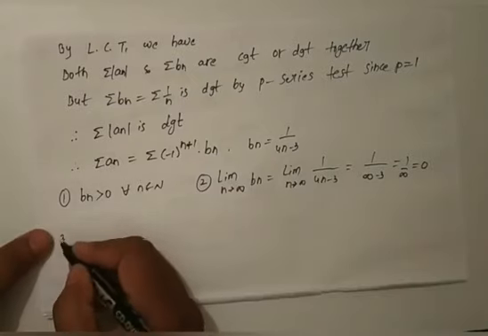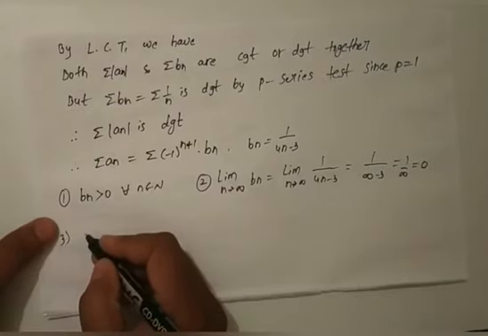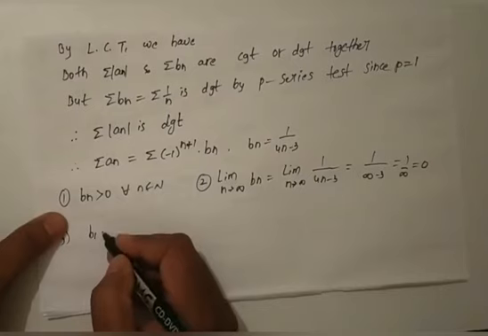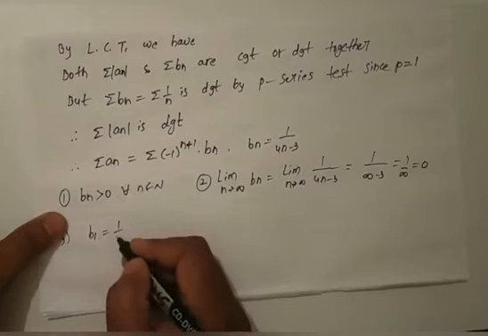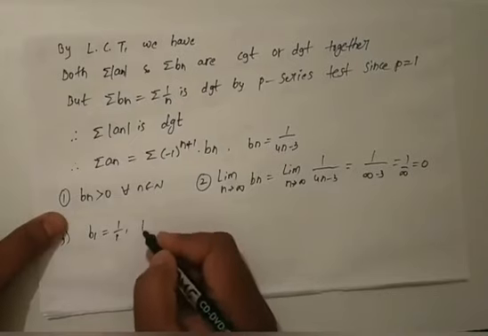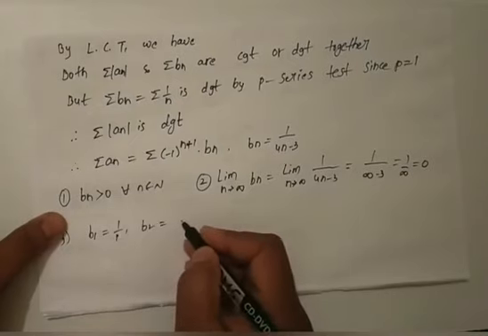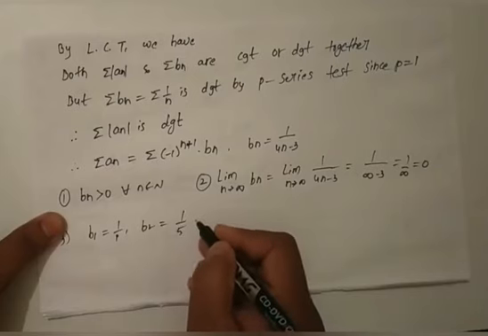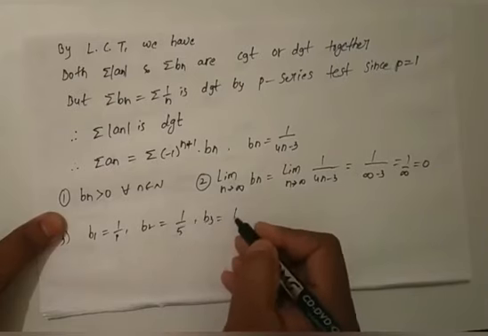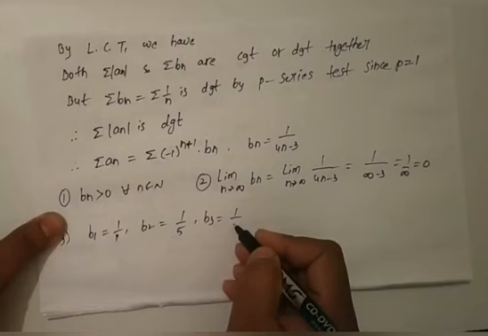Next, the third condition. To show whether the third condition is true or not, we just have to find bn. What is b1? 1 by 1. What is b2? 1 by 5. b3 is 1 by 9, and so on.